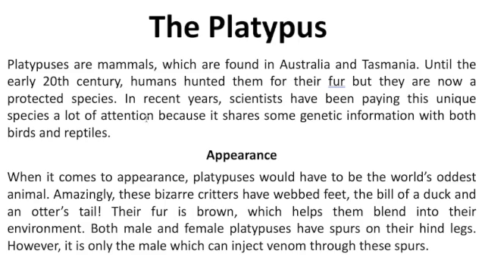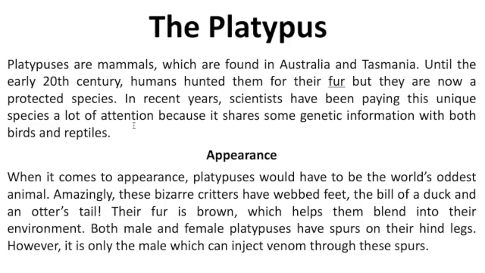So let's look at the introduction. Now the introduction, we do not go into great detail about platypuses. We just give a few interesting facts. So platypuses are mammals. They're found in Australia and Tasmania. They were hunted, but they're now a protected species. And for this particular animal, they're of interest to scientists because of their genetic information. So there is a couple of interesting facts that we put in there, but we don't really get into telling all about the platypus. It's just a couple of facts to interest the reader.